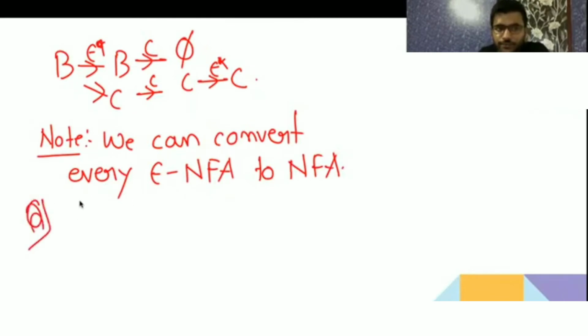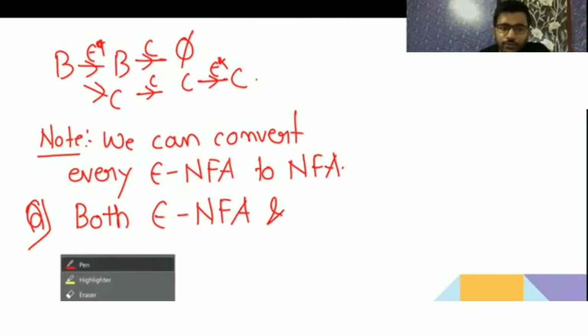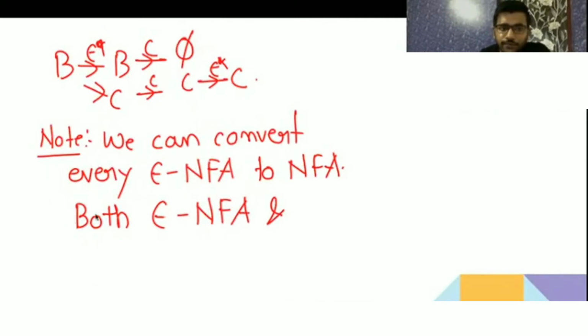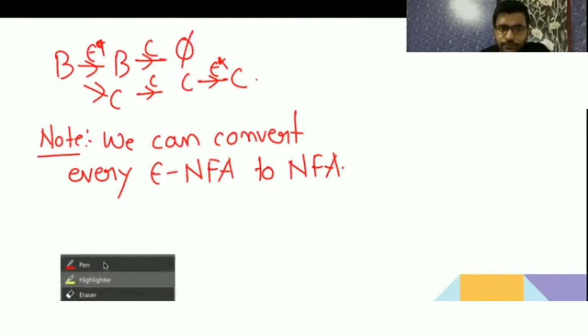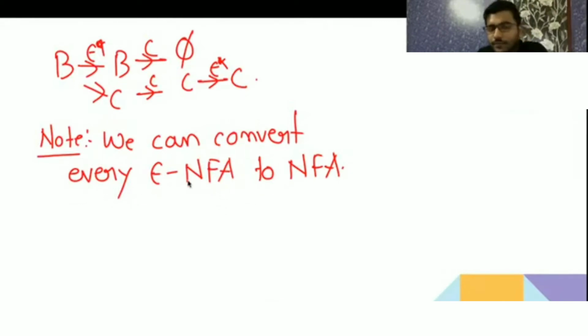Now question, before going to the question, let me ask one thing. We can convert every epsilon NFA to NFA.